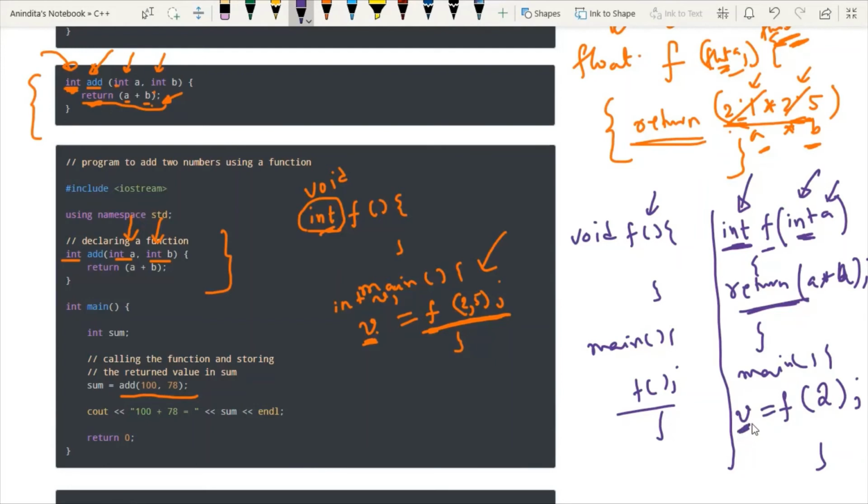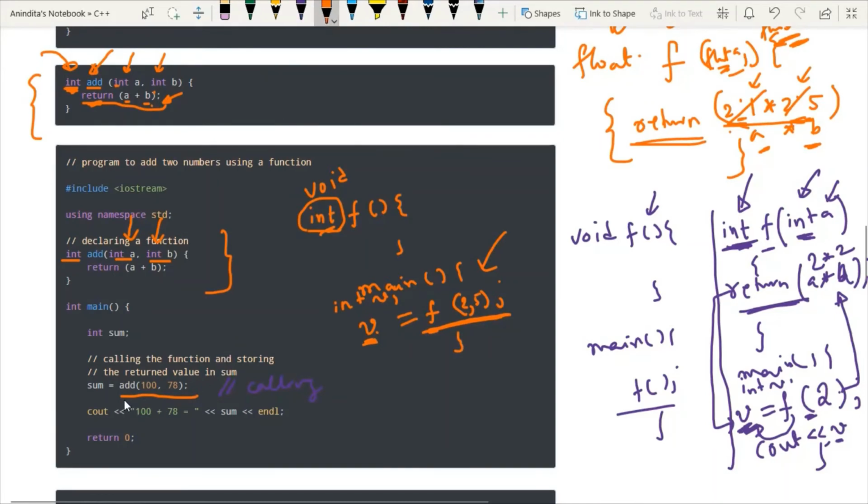And what should be the data type of the variable? Same as the return type. So I will write int v. And now here I will write cout and then print this variable v. Basically, this variable v is holding the value of this function. Whenever this function is called, it comes here, performs 2 into 2, which is 4, and returns this value back to the variable v. Whenever we print v we get the output as 4. The same thing is happening here. So this is the calling statement.